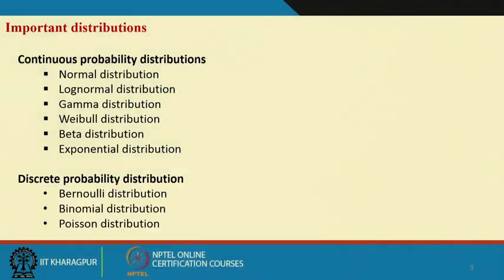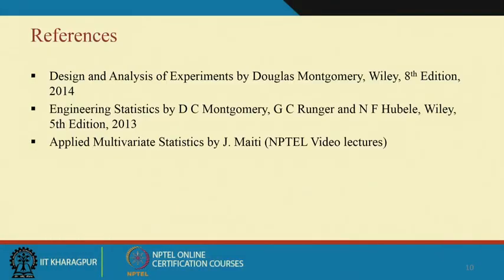Okay. So, again I just conclude that this lecture is a very simple one. We talked about random variables, probability distributions, discrete random variables, continuous random variables, and expectation from the mean point of view and the variance point of view.